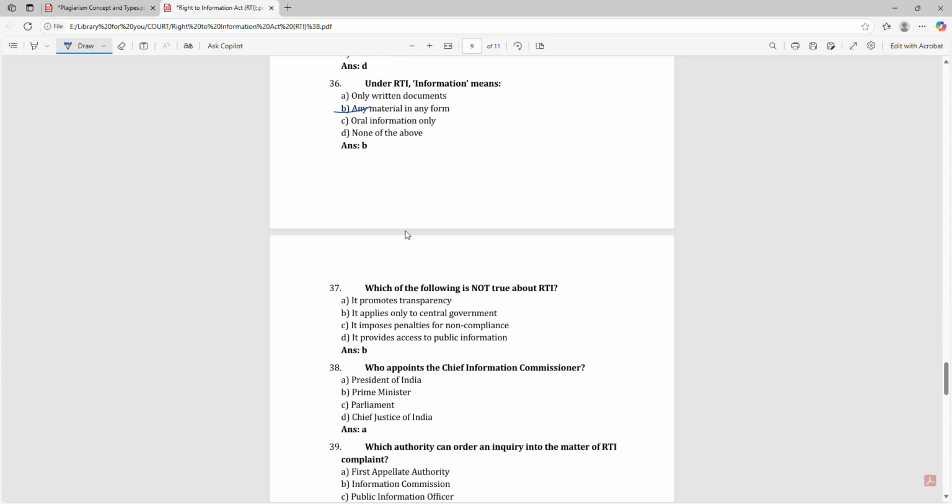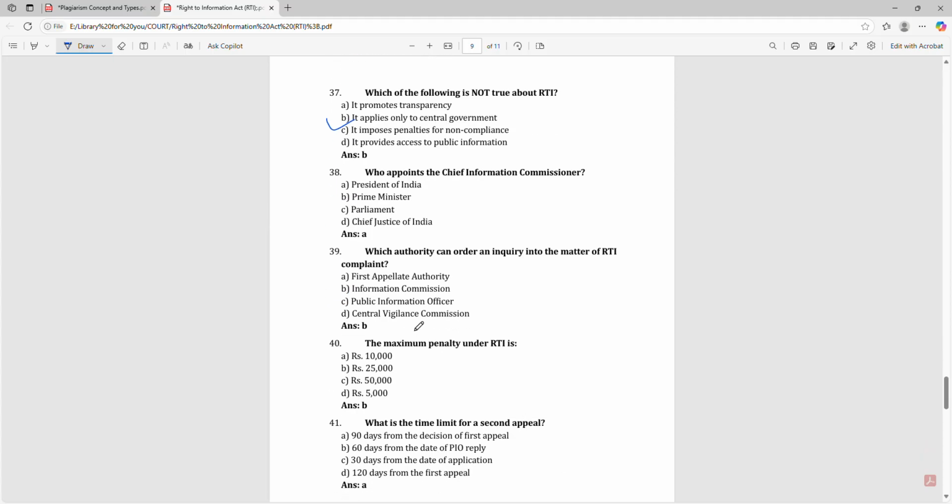Which of the following is not true about RTI? It applies only to central government. Who appoints the Chief Information Commissioner? President of India. Which authority can order an inquiry into the matter of an RTI complaint? Information Commission. The maximum penalty under RTI is 25,000.